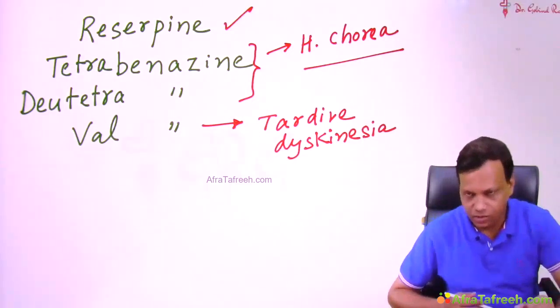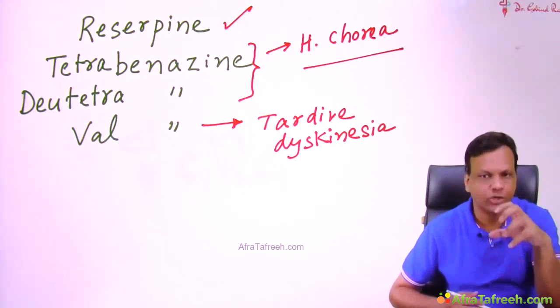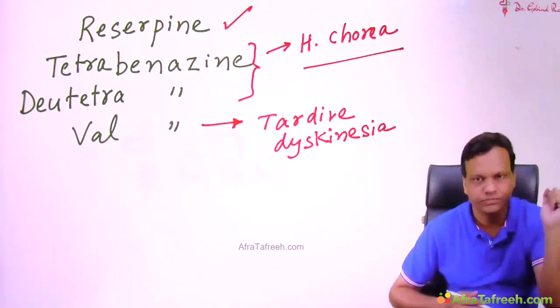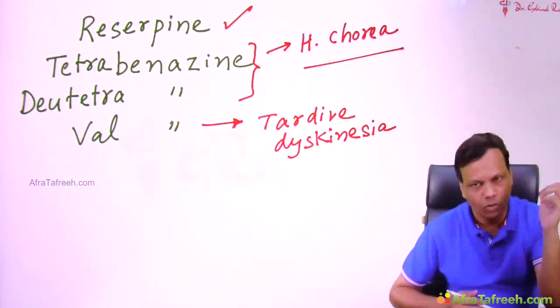We discussed this in the endocrine, and in the CNS also. Tardive dyskinesia occurs due to supersensitivity of dopaminergic receptors. Okay, so that is important about VMAT2 inhibitors.